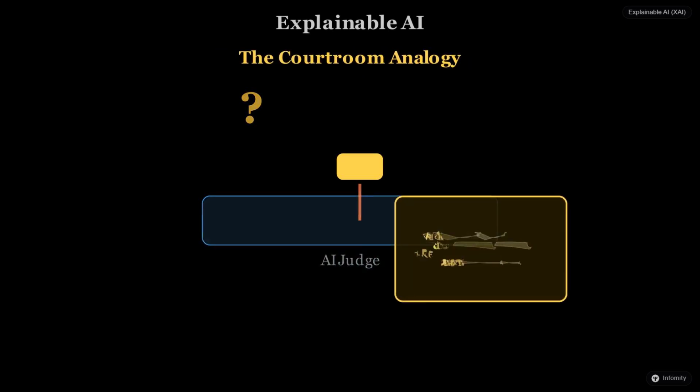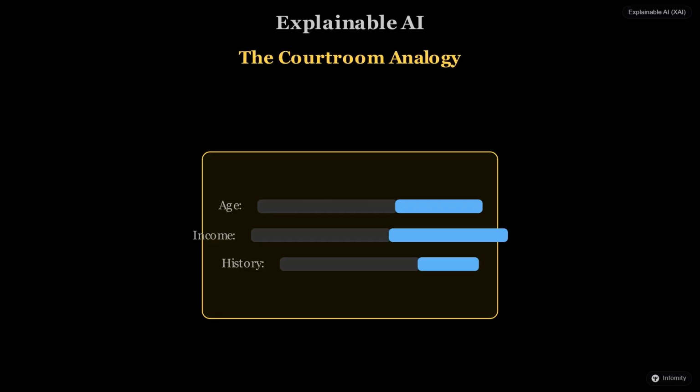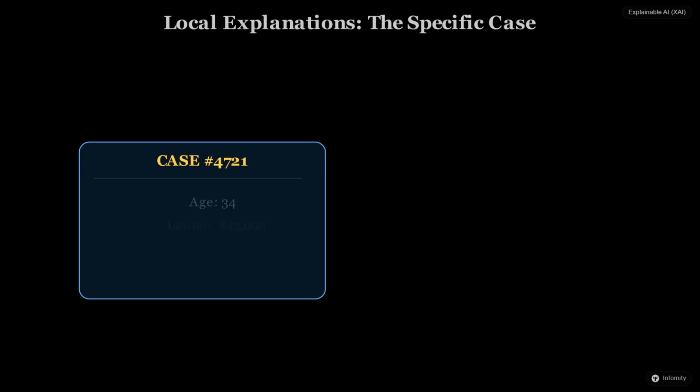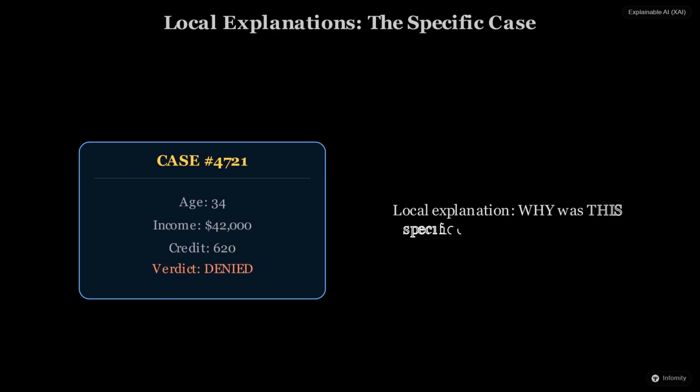Imagine an artificial intelligence judge sitting at the bench. A judge cannot simply announce a verdict, they must produce a written judgment itemizing which evidence drove the decision. In our courtroom, a judge doesn't just issue a general statement about crime, they rule on one specific case at a time. This is what we call a local explanation.